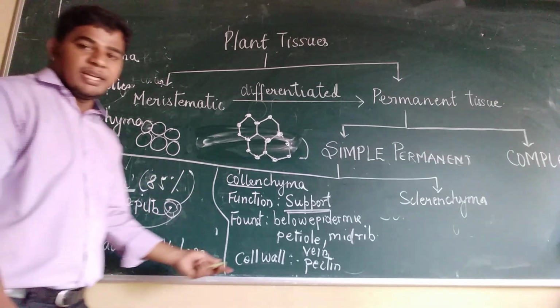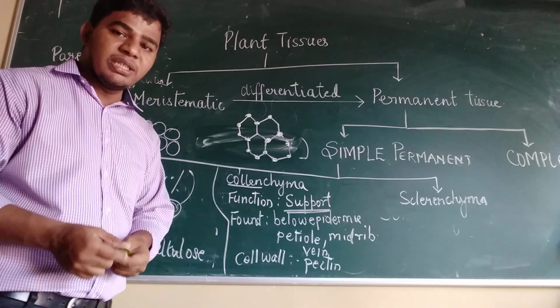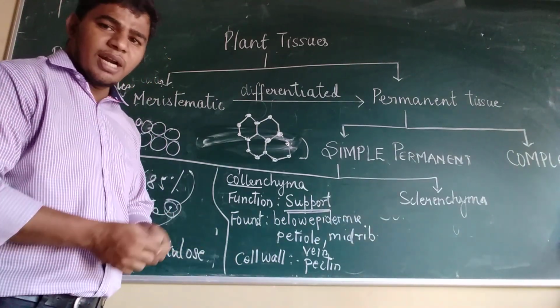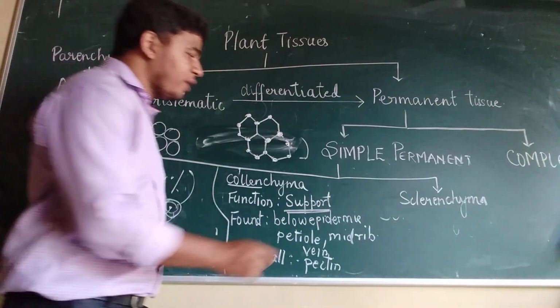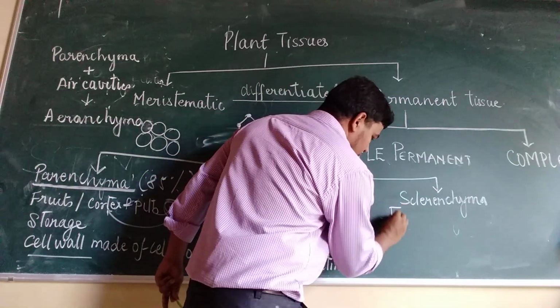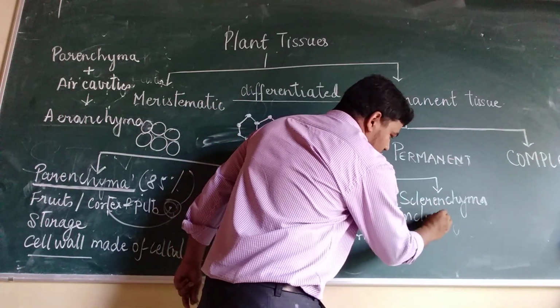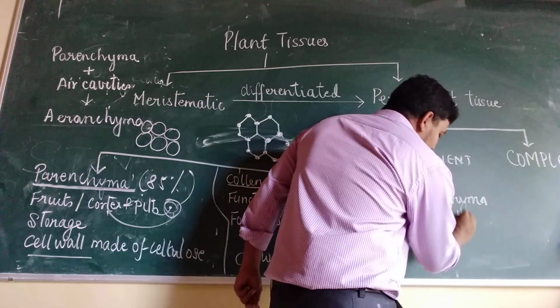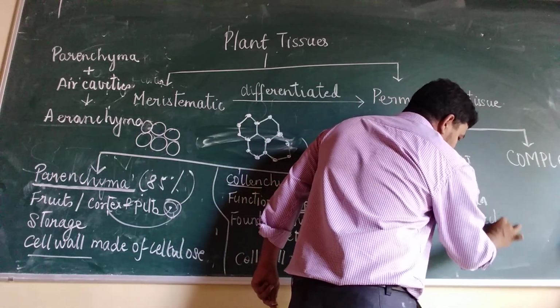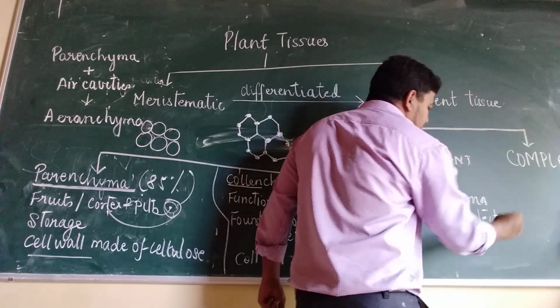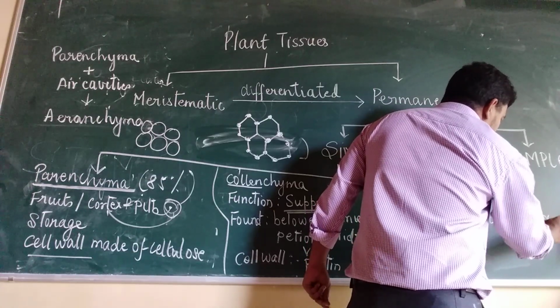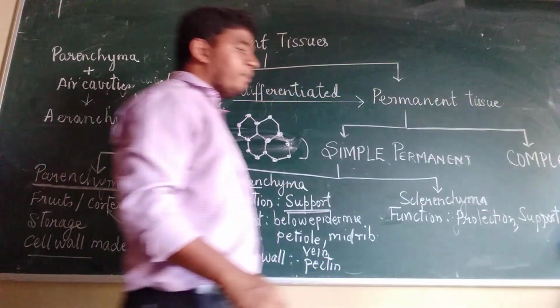When it is dead, it doesn't have any other functions like photosynthesis or transport. The only function it can do is protection and support. It will give strength, it will protect the plant and it will support it. It gives strength to the plant.